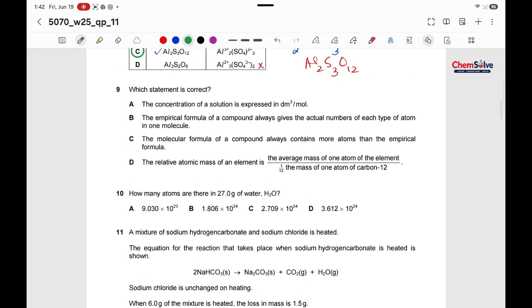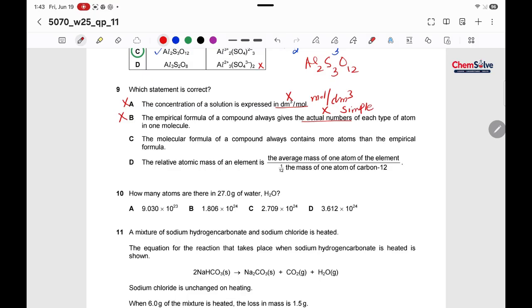Question number 9. Which statement is correct? The concentration is expressed in dm cube per mole. No, it's wrong. It is expressed in mole per dm cube. So this is a wrong statement. The empirical formula of a compound always gives the actual number. No, it gives the simple whole number ratio, not actual.